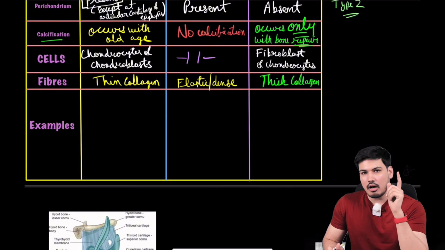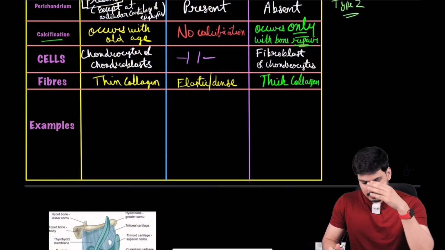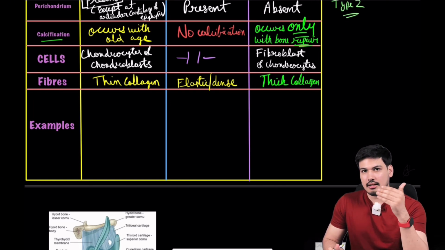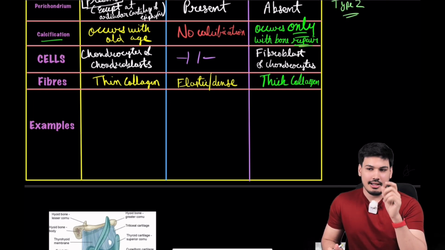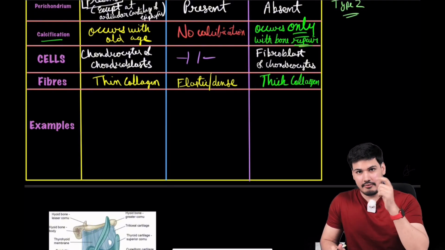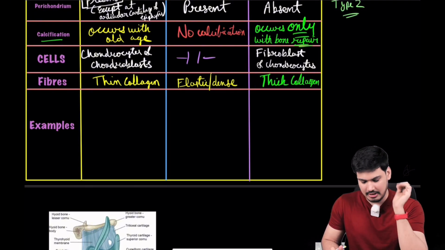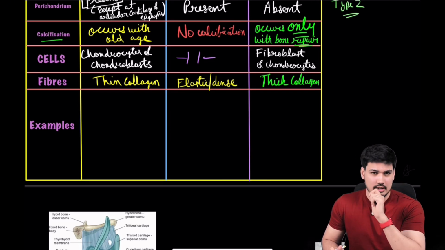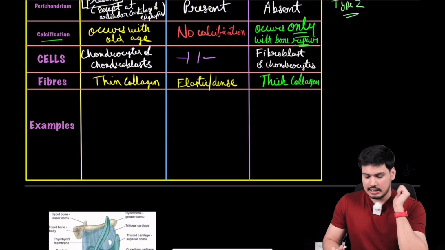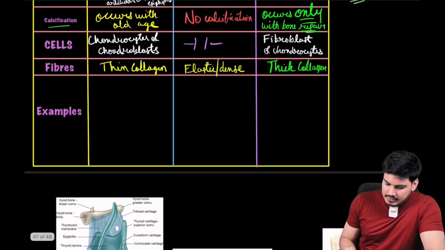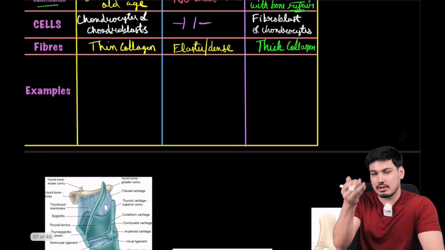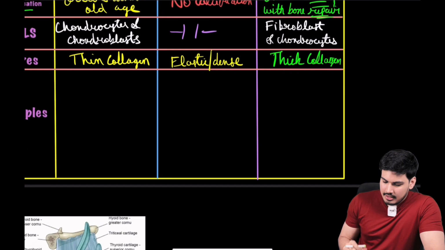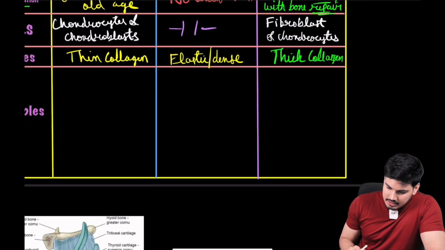Mnemonic को जहाँ तक हो सके avoid करा करो, because mnemonic याद रह जाता है, उनके examples याद नहीं रहते हैं. What we'll do is we'll first sensitize ourselves to those examples theory wise, then we'll look into the 3D model. We'll try to see कि वो कहाँ पे, when it comes into our visual memory, we will remember it for a longer time. And I will tell you also where to focus upon, कहाँ पे ज़्यादा important है, which I am coming back to, that knee joint, you remember? Okay, चलो, so examples कर लेते हैं पहले. Then when I'll do the 3D model, you yourself will say, okay, कि कहाँ कहाँ क्या क्या है. So let's see. In hyaline cartilage, the examples are,